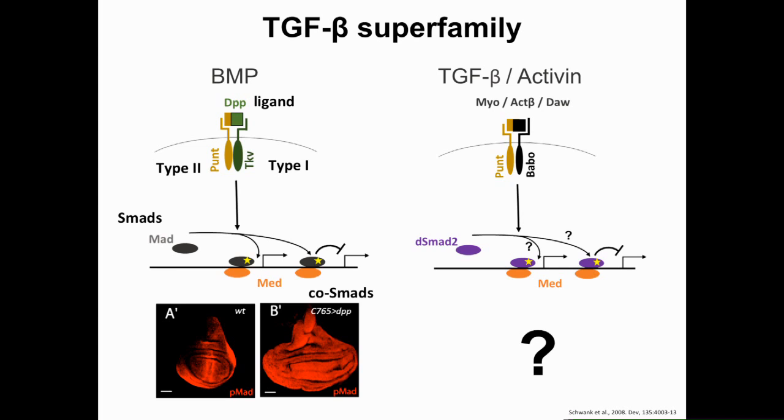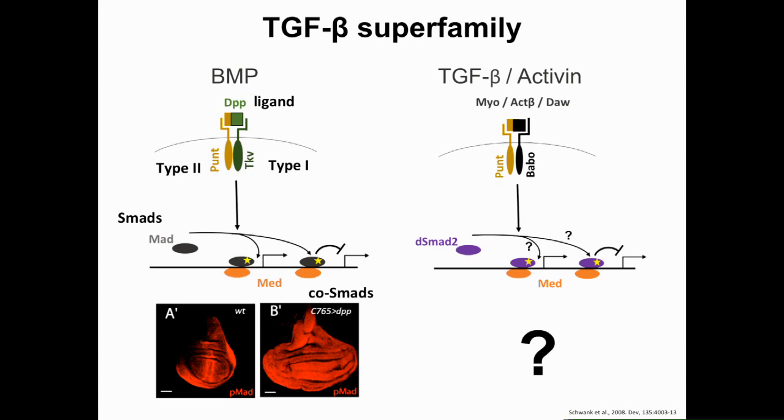Now we know a lot about the role of the BMPs during wing disc growth in Drosophila. In Drosophila, the ligand DPP, homologous to the vertebrate BMPs, acts like a classic morphogen to regulate both patterning and proliferation. These two processes occur during the larval growth period, which is when defects in signaling can result in improper tissue growth. As an example, showing you here in the bottom, a gain of function in the DPP pathway leads to ectopic lateral growth along the anterior-posterior axis here, as well as defects in wing vein positioning, which I'm not showing you here.